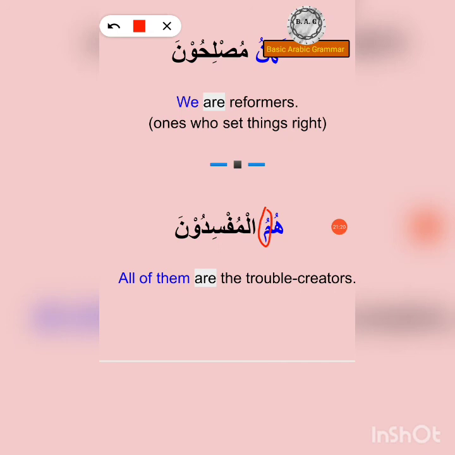So humul mufsiduna. Hum is all of them. Now this them is masculine as well as collective. So this is something that we'll need to take care of through the context. Humul mufsiduna. So all of them are trouble creators. Mufsiduna.